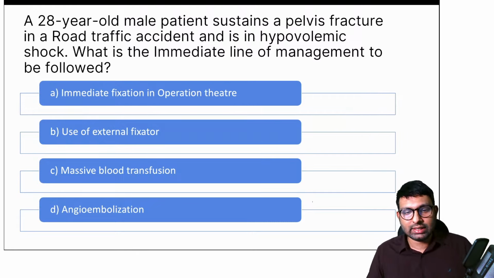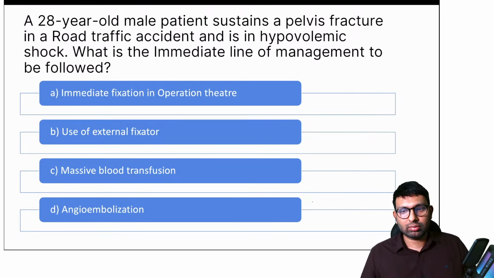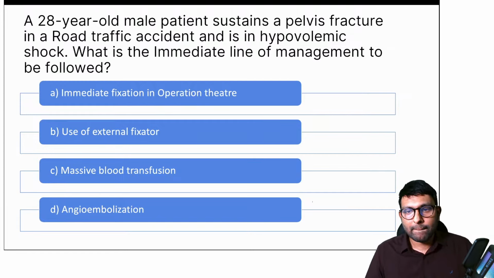I'll wait for the answers. So mainly they're asking you, how will you take care of a hemodynamically unstable kind of pelvic fracture? Anyone would like to try answering this? No answers? Okay, Stardust says it's C. Jamula says it's D, angioembolization. Anyone else would like to try?